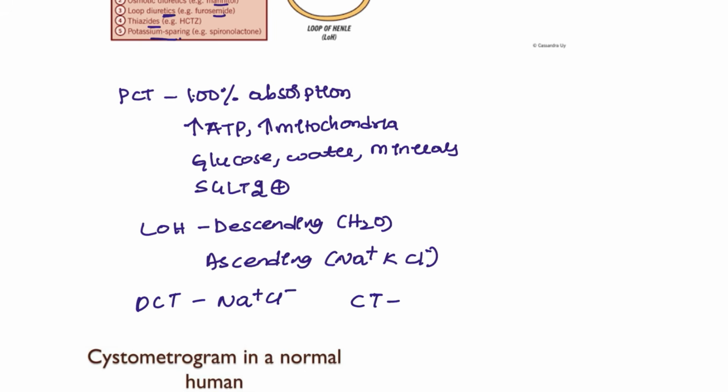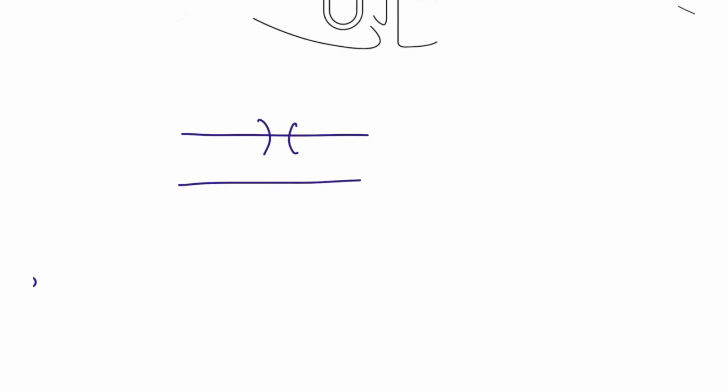The collecting tubule is for ADH and mineralocorticoids and also water. What is the action of aldosterone, guys? Let's say this is aldosterone. Aldosterone brings in the sodium and the water, and in exchange it sends the potassium out.